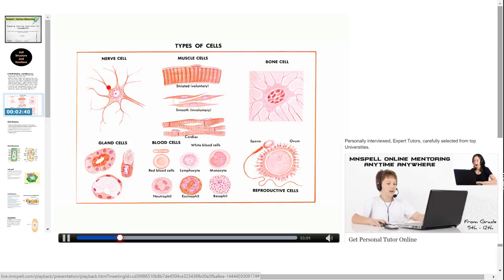For example, let us take the nerve cell. In the nerve cell, we can see filamentous-like structures. These structures are helpful to communicate with other cells, whereas in RBC, the shape of the cell is spherical, so that it can transport oxygen to other body parts.